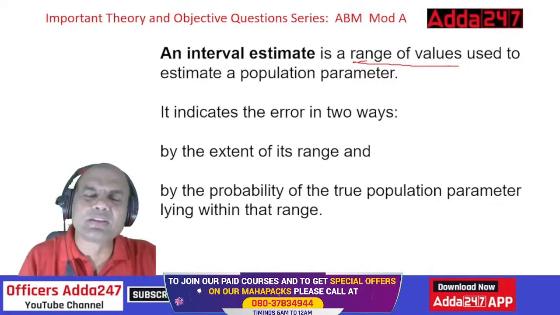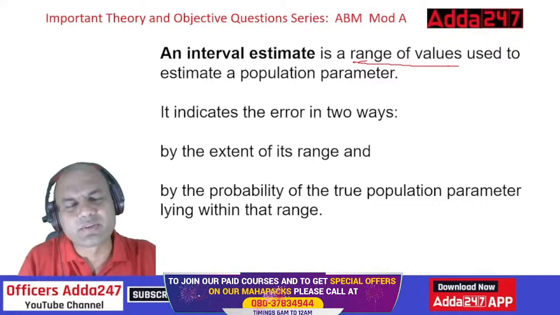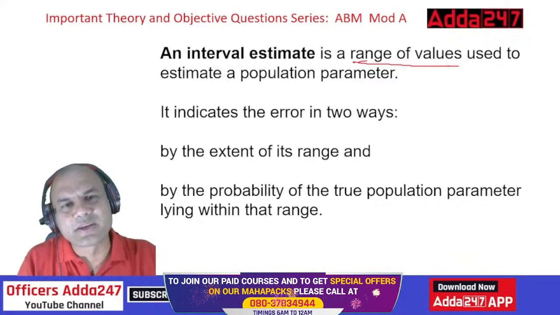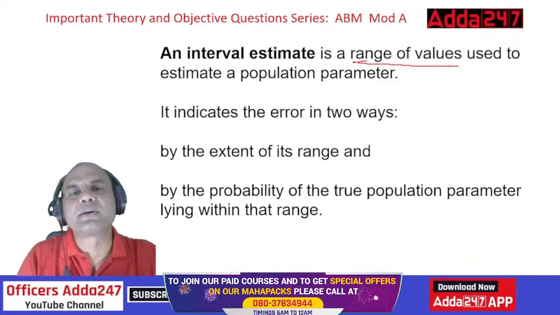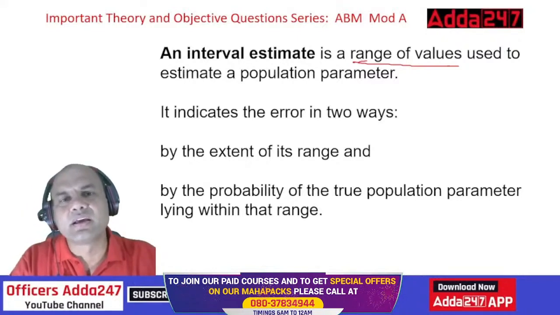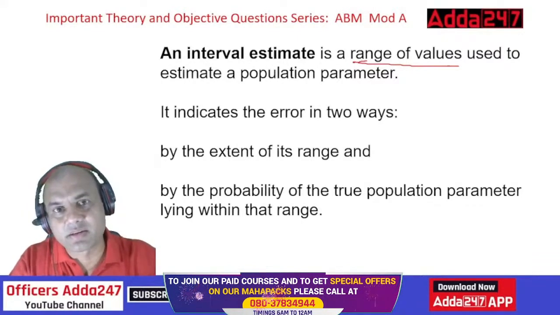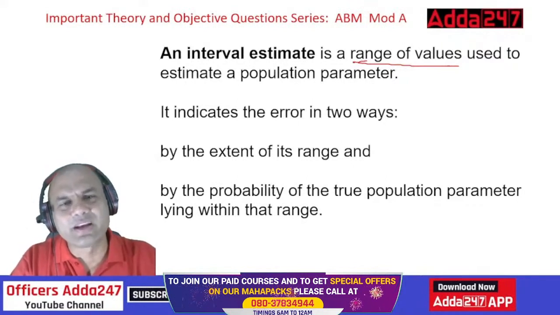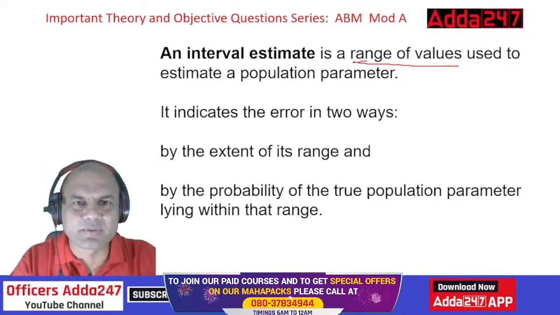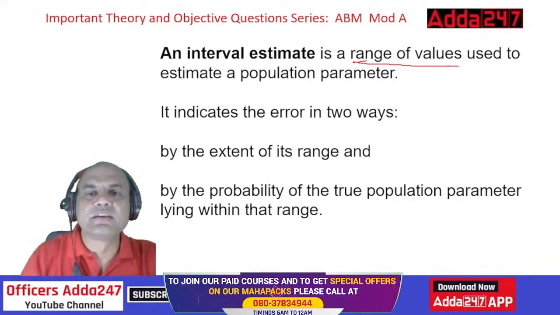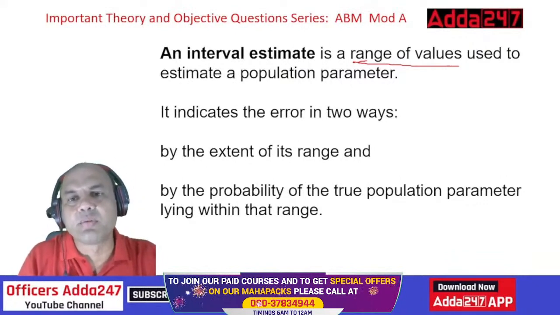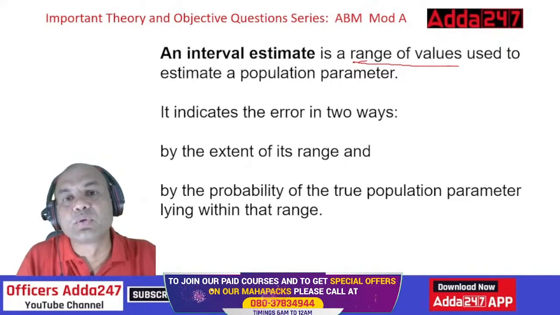So what do you mean by all these things? Things are a bit difficult, isn't it? Let's make it simple. Suppose India is having a cricket match. Suppose I ask, how much will the Indian team score?